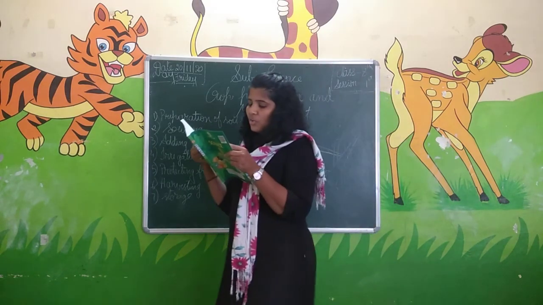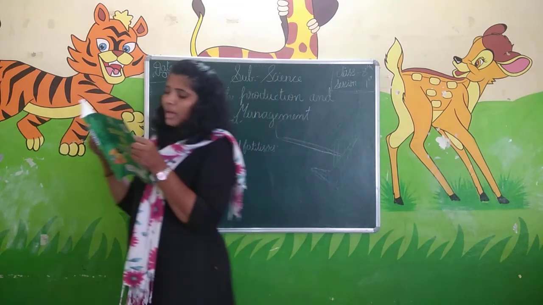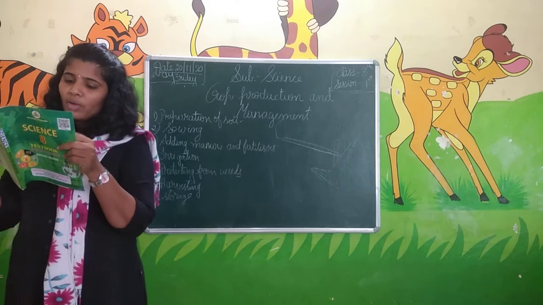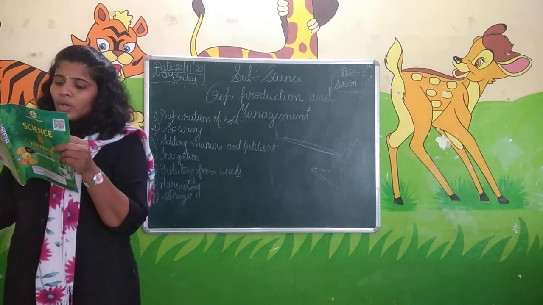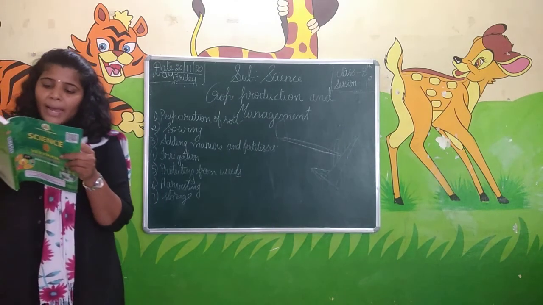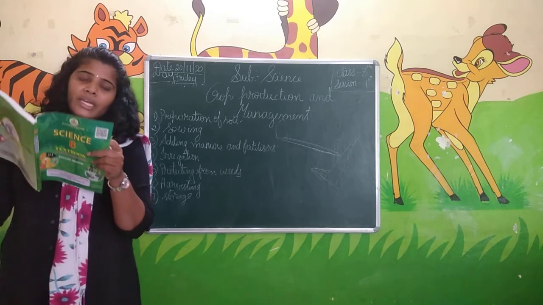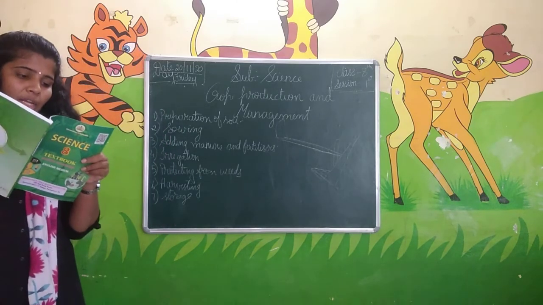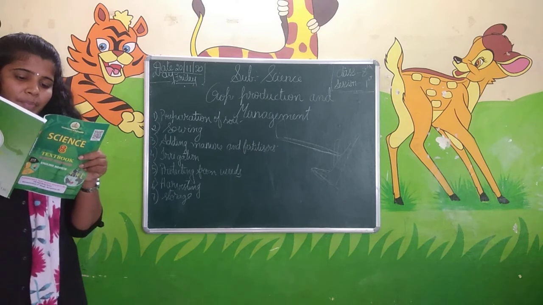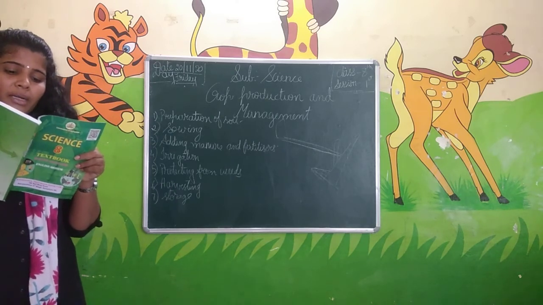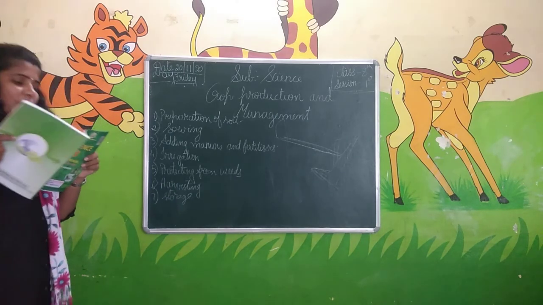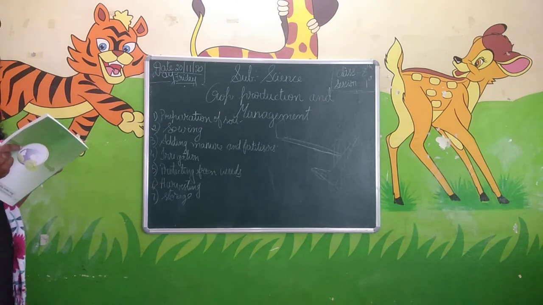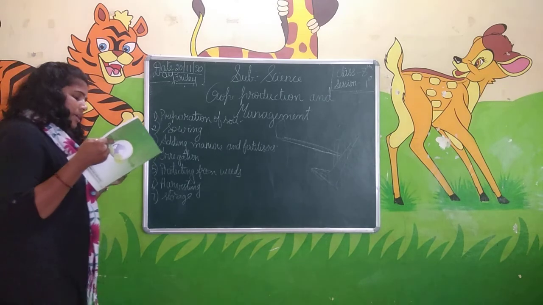Come to match the following. Kharif crops, rabi crops, chemical fertilizer and organic fertilizers they have given. Which are the kharif crops? Paddy and maize. E is the answer. Paddy and maize are the kharif crops. Which are rabi crops? Wheat, gram and pea. Wheat, gram, pea are the rabi crops.